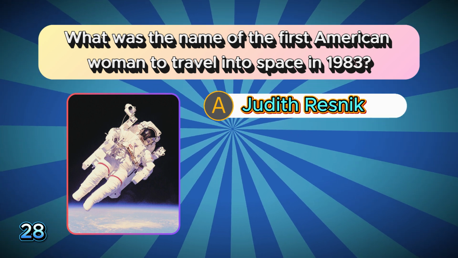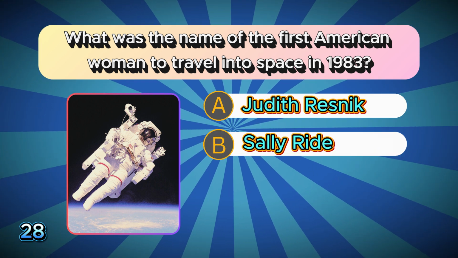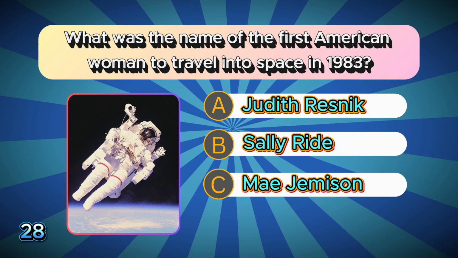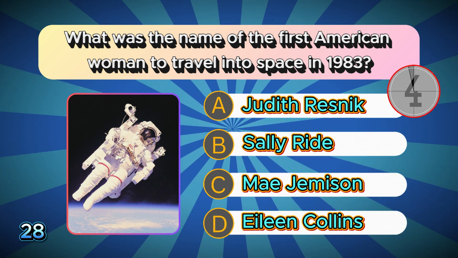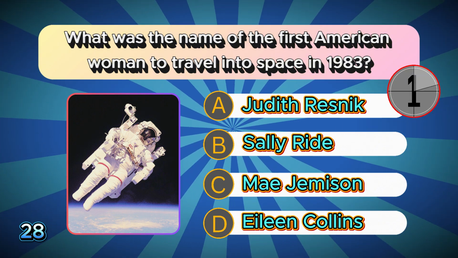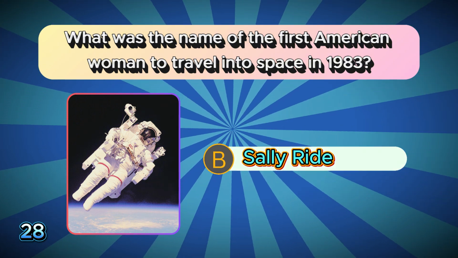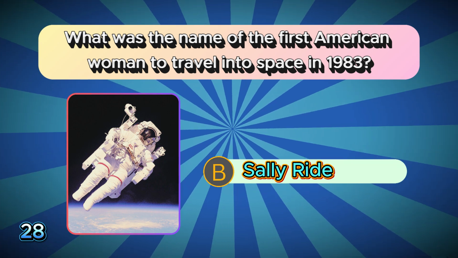What was the name of the first American woman to travel into space in 1983? A. Judith Resnick. B. Sally Ride. C. Mae Jemison. D. Eileen Collins. The correct answer is B. Sally Ride.